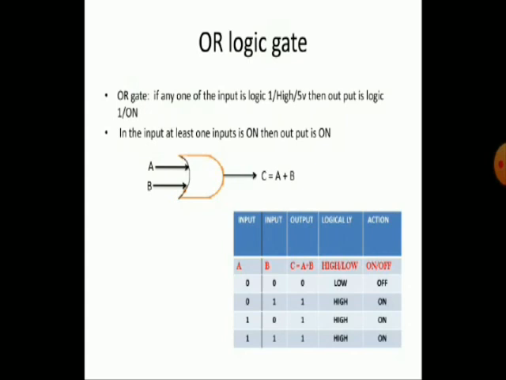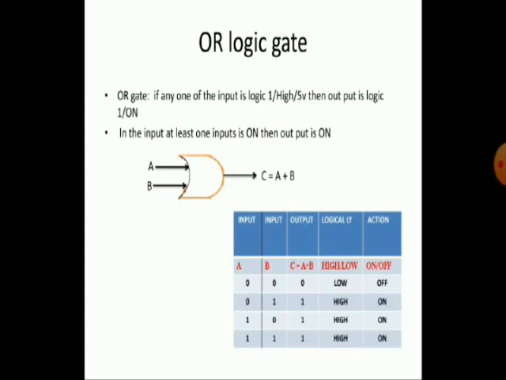Here 0 means low, 1 means high. We can also call it off and on: 0 is off, 1 is on. Simply we can say at least one input should be 1, then the output is 1. This is the OR operation.